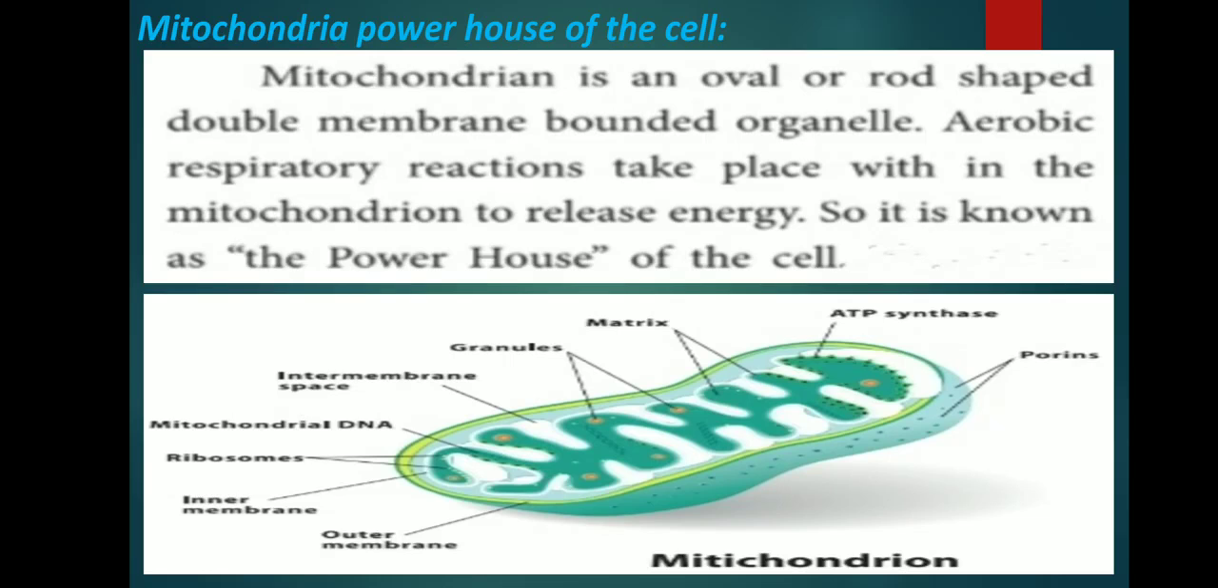Mitochondria is an oval or rod shaped double membrane bounded organelle. Membrane means layer, double layer. Aerobic respiratory reactions take place within the mitochondria to release energy. So it is known as the powerhouse of the cell. The energy produced within the mitochondria is used for all the metabolic activity of the cell.